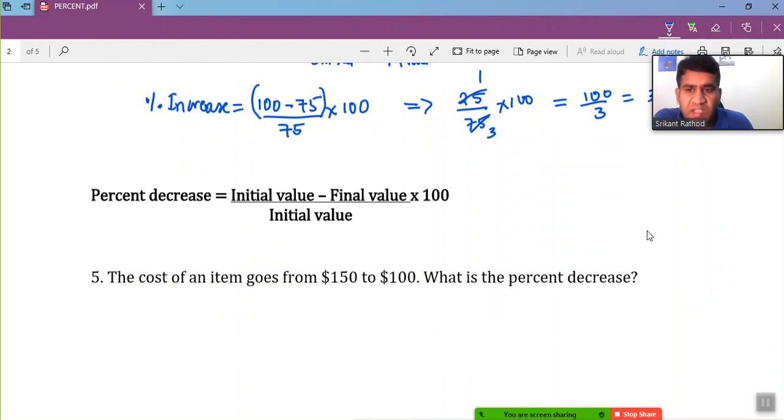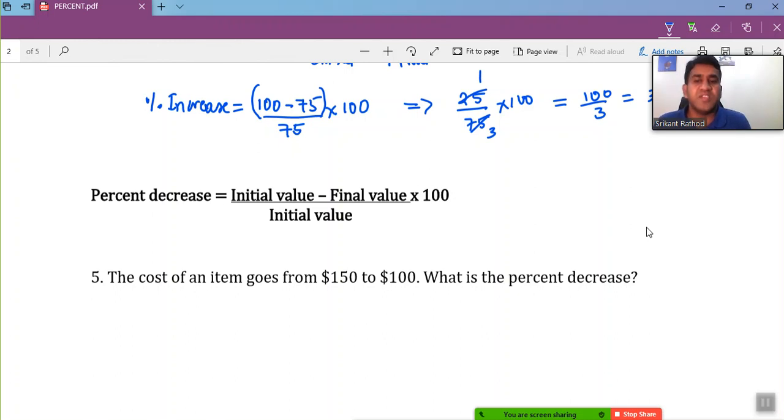Let's take another thing, the percentage decrease. It's not necessary that you only have to know the increase. We can get a question relating to the percentage decrease as well. So nothing changed, percentage decrease, the same concept. Instead of what we did in the percentage increase, where we were doing final value minus initial, why? Because my final value was greater than the initial.